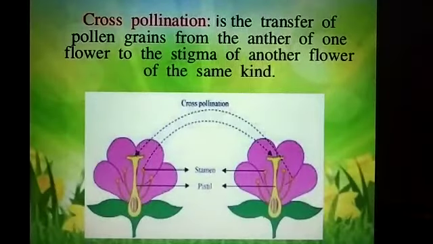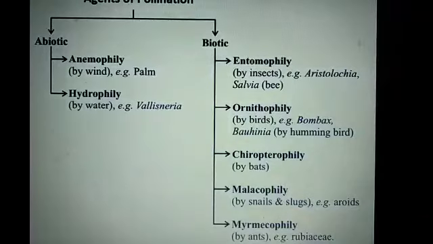Then the next one is cross-pollination, which we also call allogamy or xenogamy. Okay, it involves the transfer of pollen grain from the anther of one plant to the stigma of another plant. And the agents of cross-pollination are abiotic and biotic.